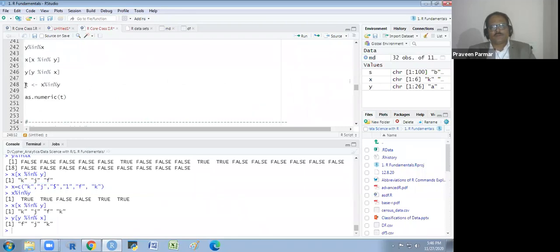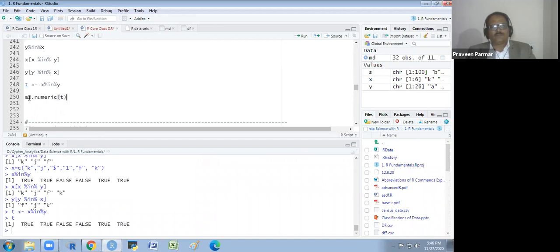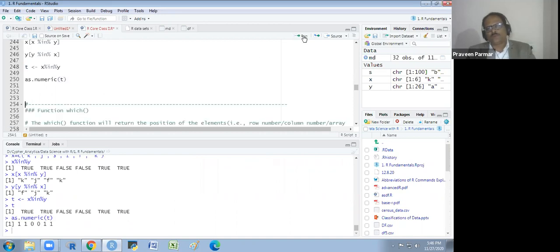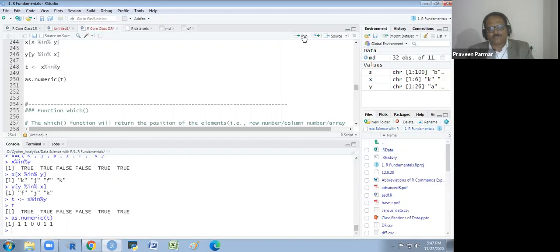I will give some object name to this operation, and then I show you this. So it is the true and false basically. And when I convert this using as.numeric, I will get the 1 and 0, the 1 for true and the 0 for false. So I could convert this binary and logical response, true and false, into the numeric one by using as.numeric, and I will get the 1 and 0 value. Does that make sense to everyone? Yes, sir, because sometimes we require 1 and 0 in the calculation instead of true and false. Okay, so we convert them to numeric in this way.